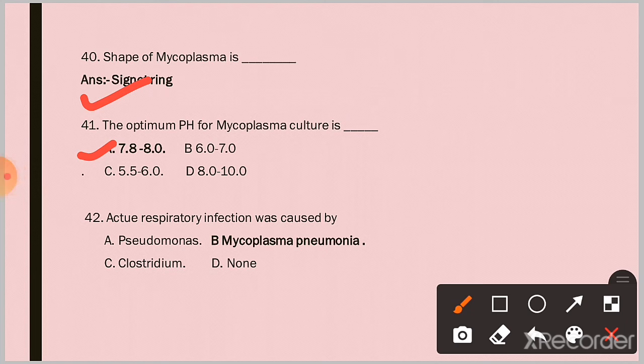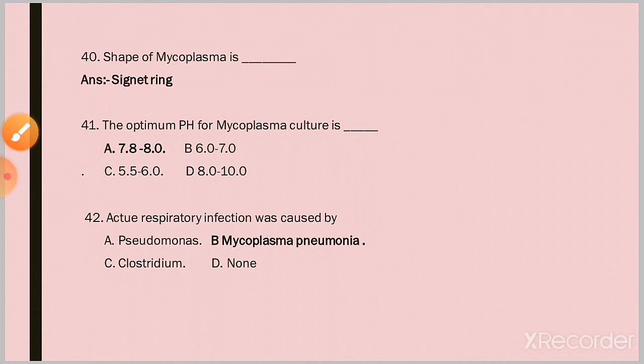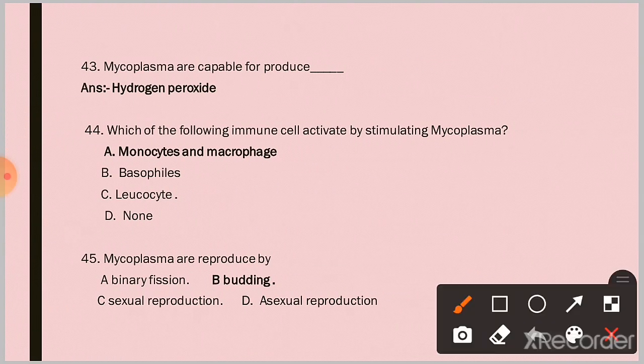Acute respiratory infection is caused by Mycoplasma pneumoniae. Question 43. Mycoplasma are capable of producing hydrogen peroxide. Question 44. Which of the following immune cells are activated by stimulation with mycoplasma? Option A. Monocytes and macrophages. Question 45. Mycoplasma reproduce by option B, budding.